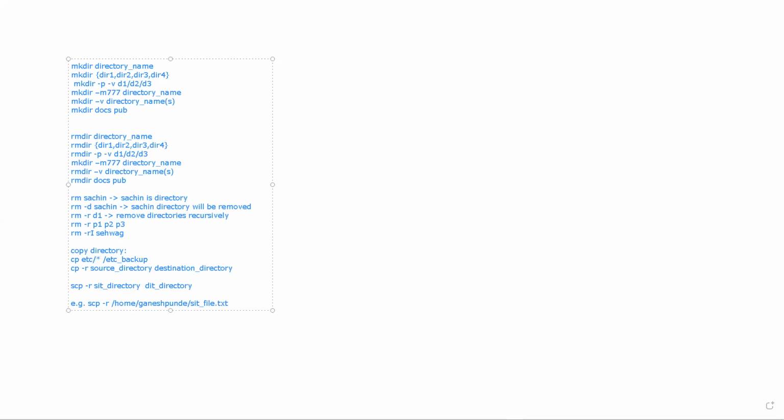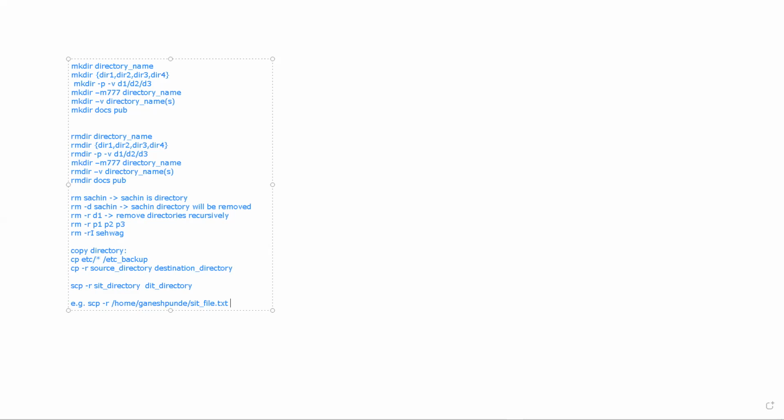This file you want to copy from the SIT computer to the DIT computer, provided there has to be a Unix operating system. Otherwise, this command won't work, right?